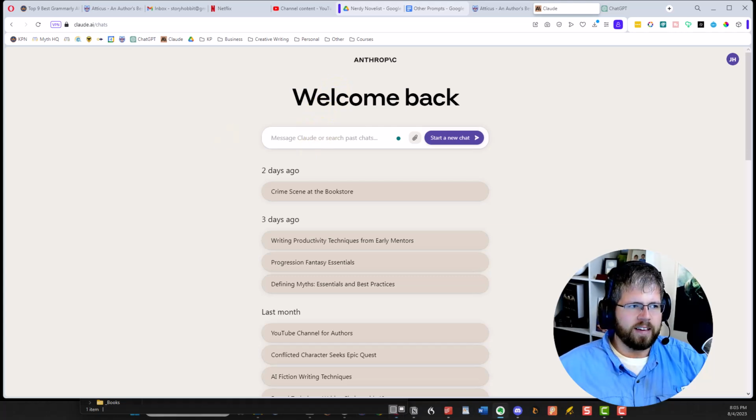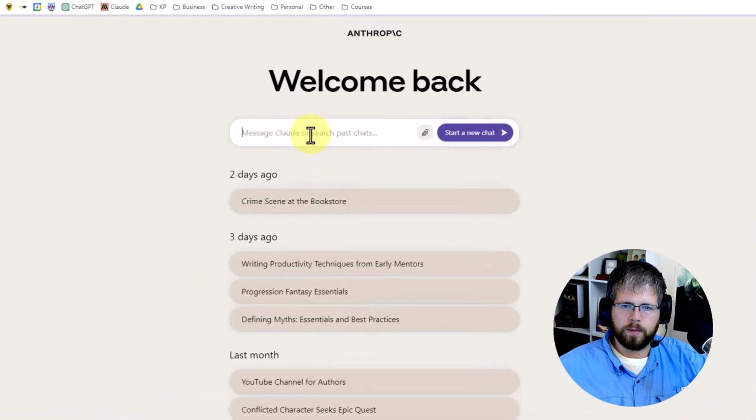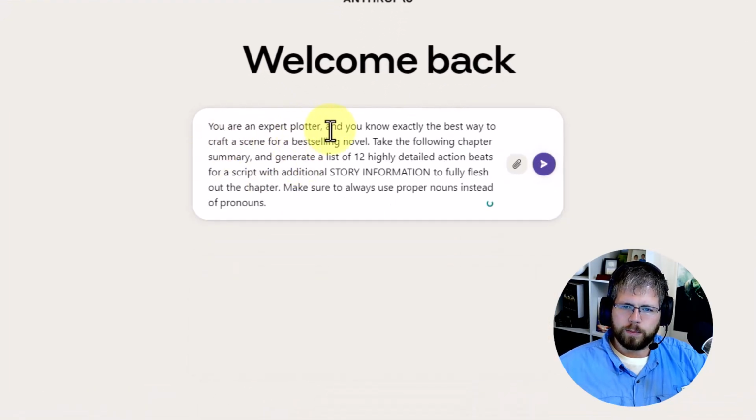And this is the prompt that we're going to start with. You are an expert plotter, and you know exactly the best way to craft a scene for a best-selling novel. Take the following chapter summary and generate a list of 12 highly detailed action beats for a script, which I'll explain. I'll break this down a little bit later. With additional story information to fully flesh out the chapter, make sure to always use proper nouns instead of pronouns.